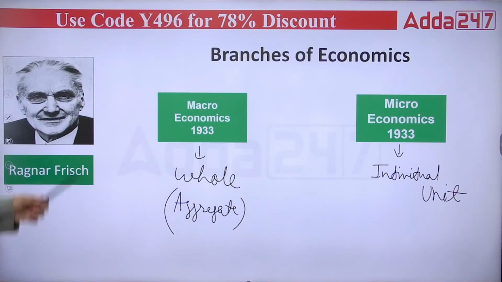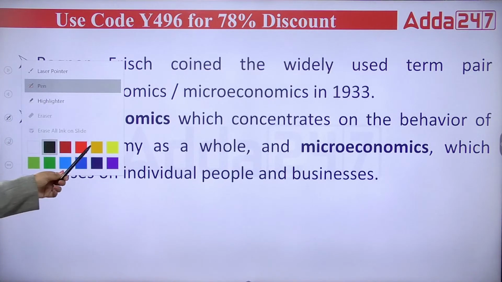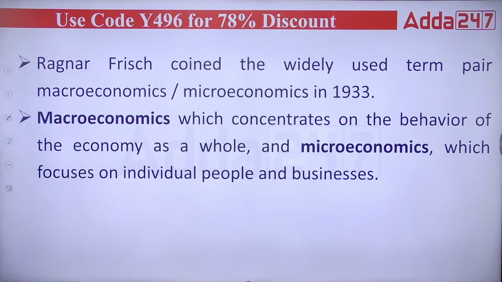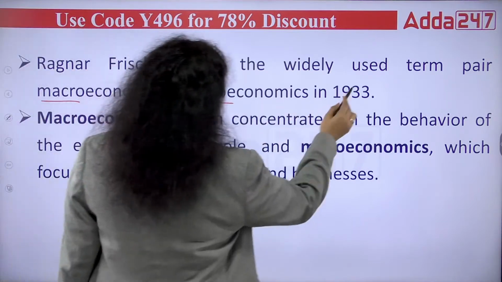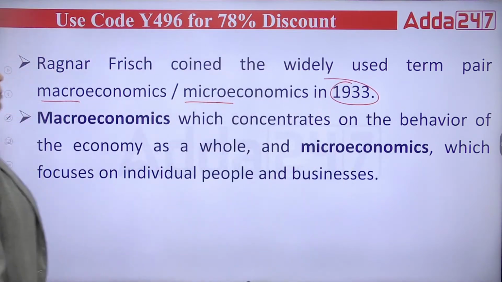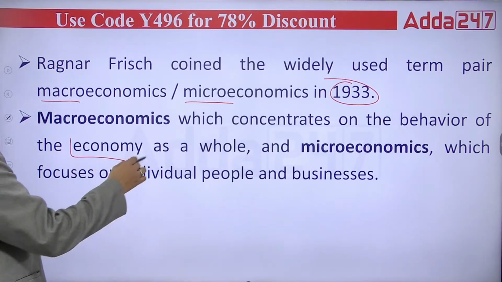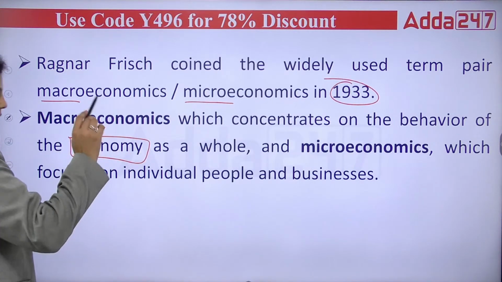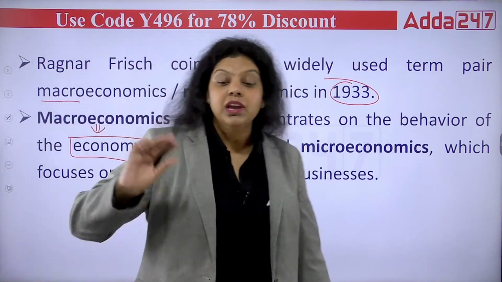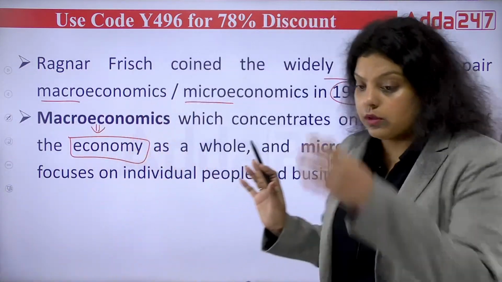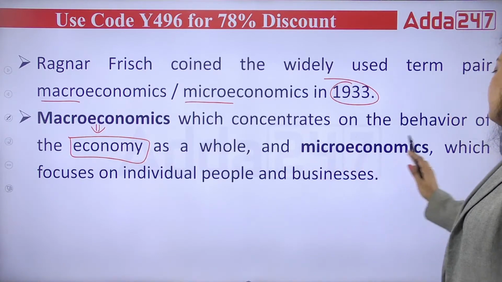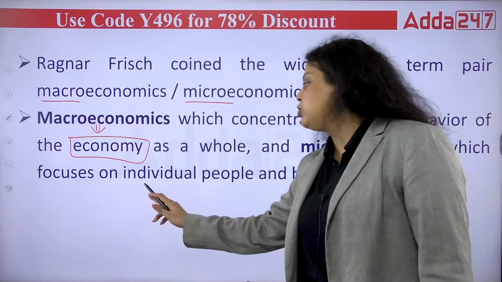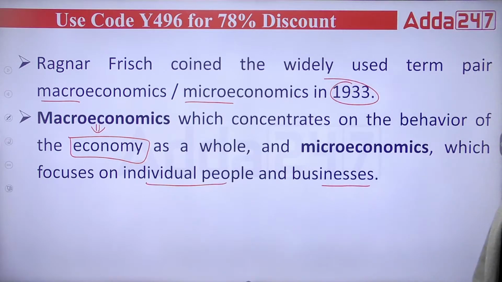Okay, so this is the basic difference between these two. If I talk about Mr. Ragnar Frisch, he coined the widely used term pair, that is macroeconomics, in 1933. Macroeconomics concentrates on the behavior of the economy. So macroeconomics is the type of economics which considers the whole economy, how it is working. What is the behavior of the economy? It talks about that. But when it comes to microeconomics, microeconomics focuses on individual people and businesses.